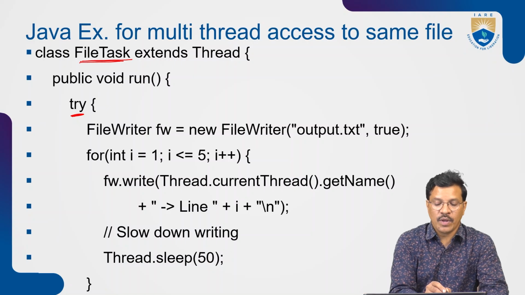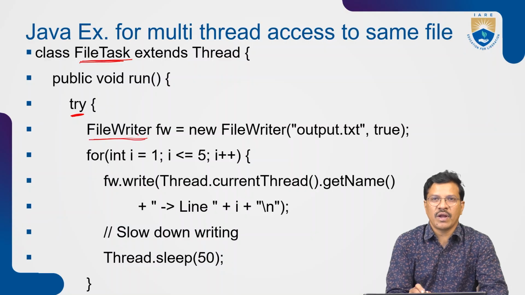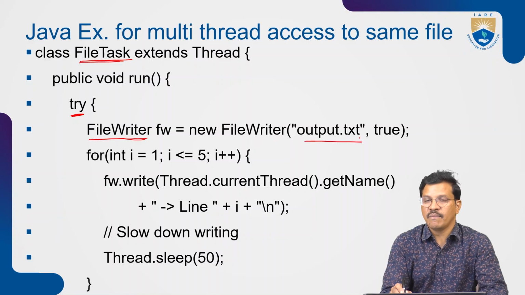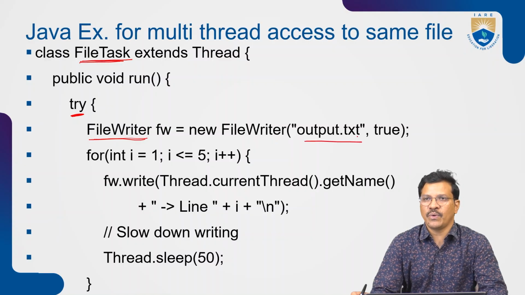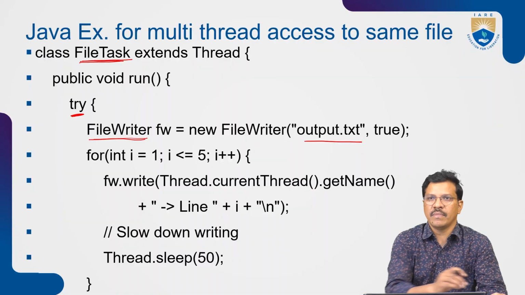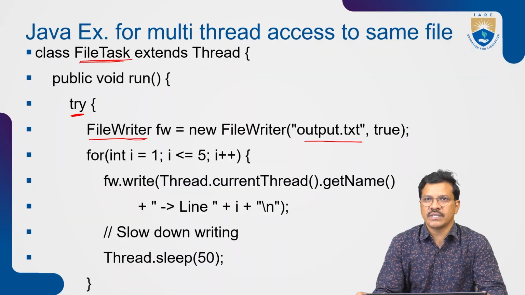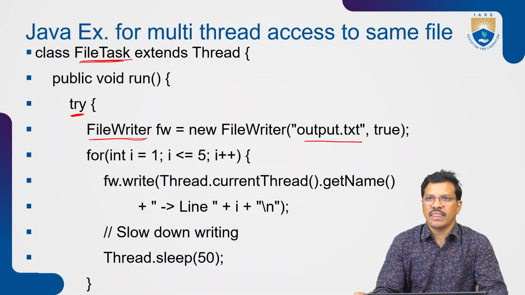So here we create a FileWriter object: FileWriter fw = new FileWriter, and provide the file name output.txt, comma, true. So every time you want to write something, it automatically goes and writes the data into output.txt.